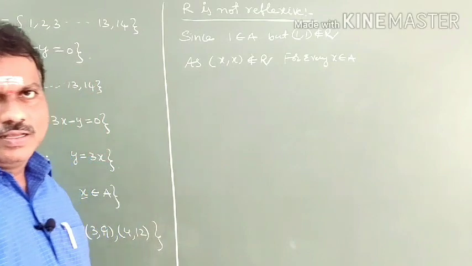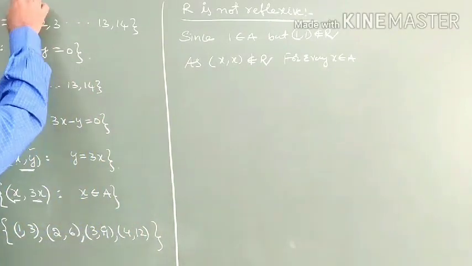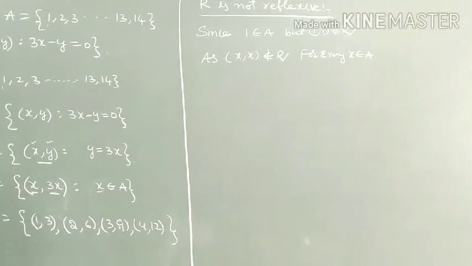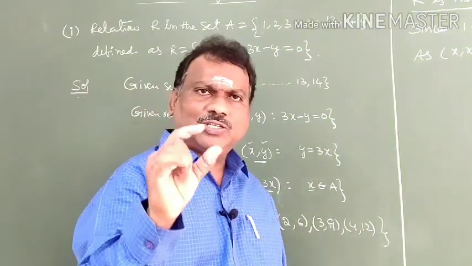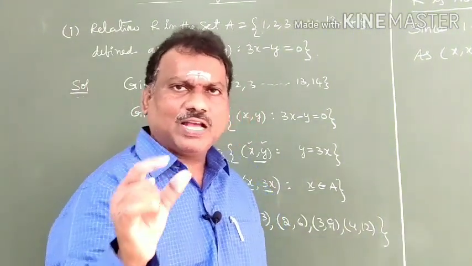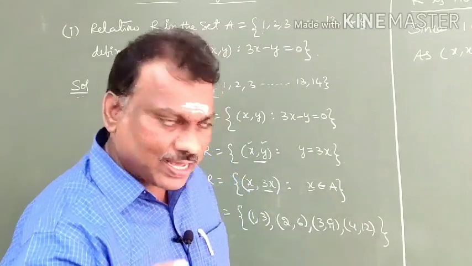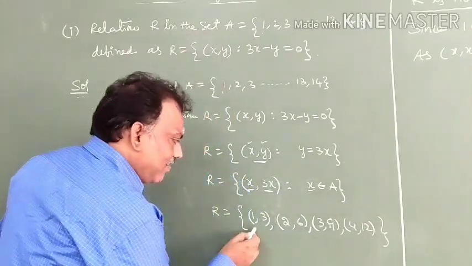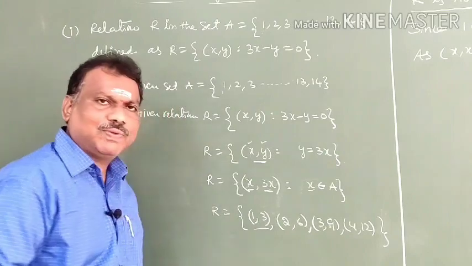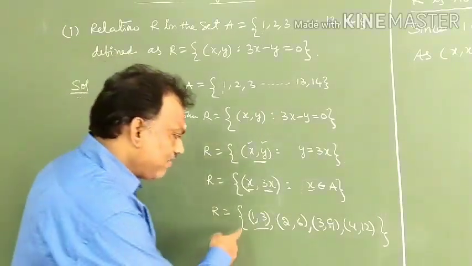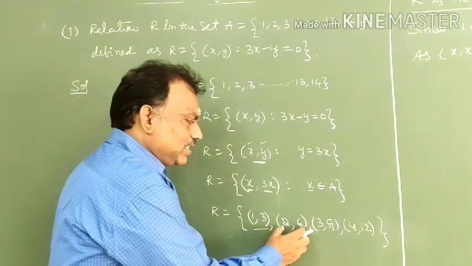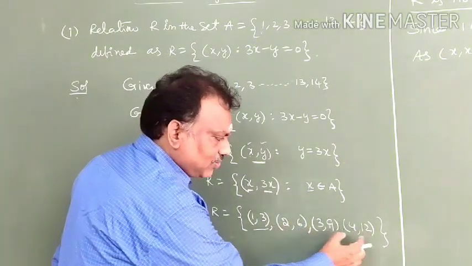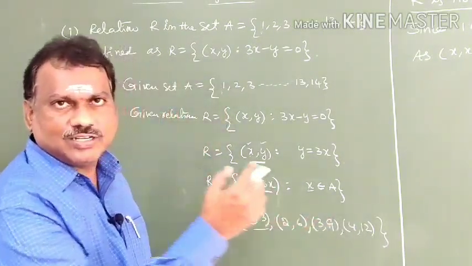Only that. Next, we have to check symmetric. What is meant by symmetric? You know very well. Symmetric means if the ordered pair (a, b) belongs to R, there must be (b, a). You have to check it. (1, 3) is (a, b). What is (b, a)? (3, 1). Is (3, 1) here? No. So it is not symmetric. (2, 6) is (a, b). (6, 2) is not present here.